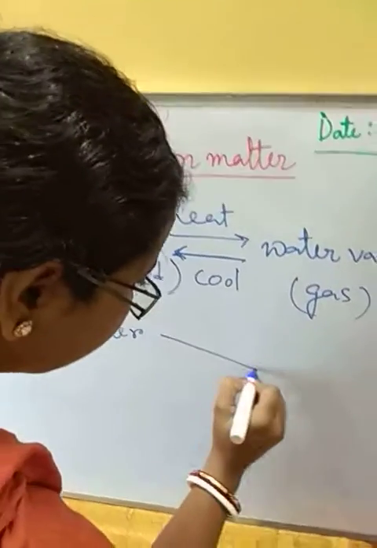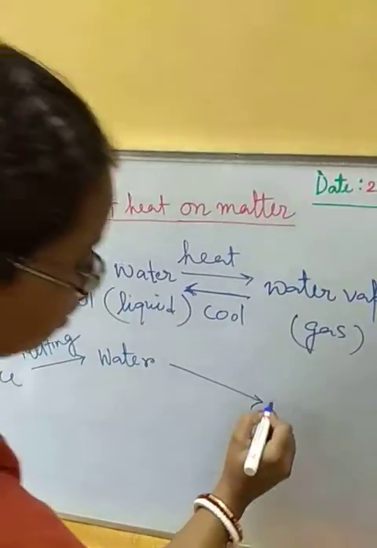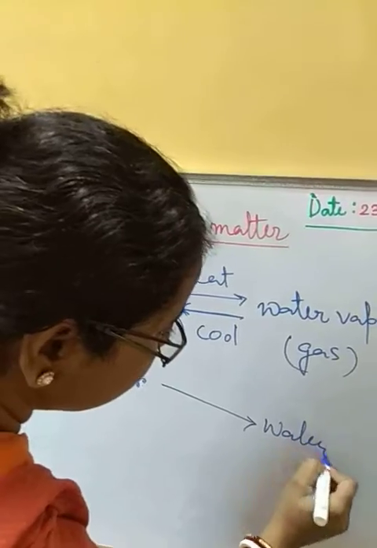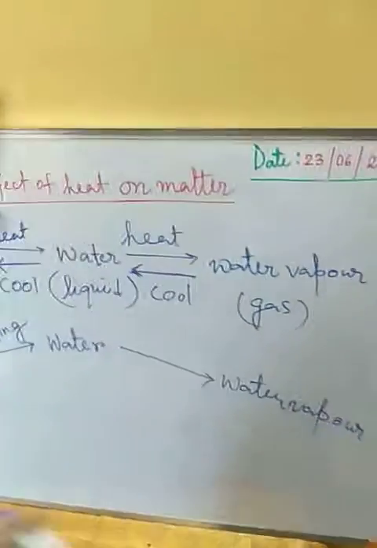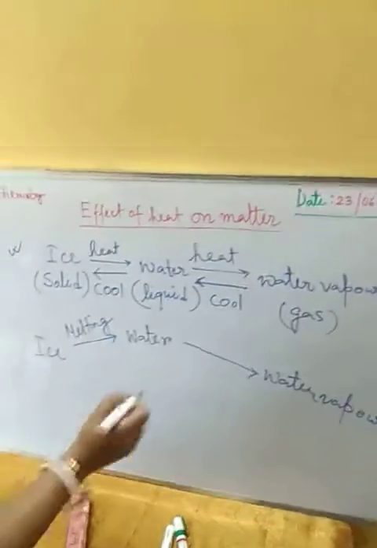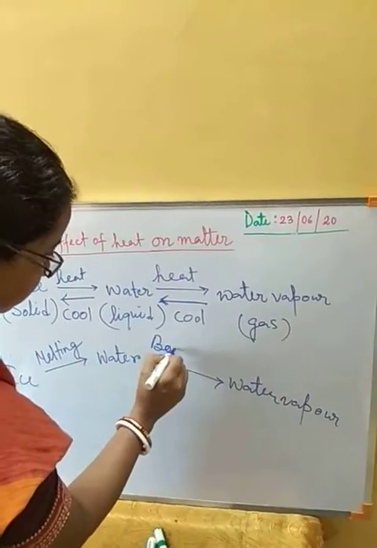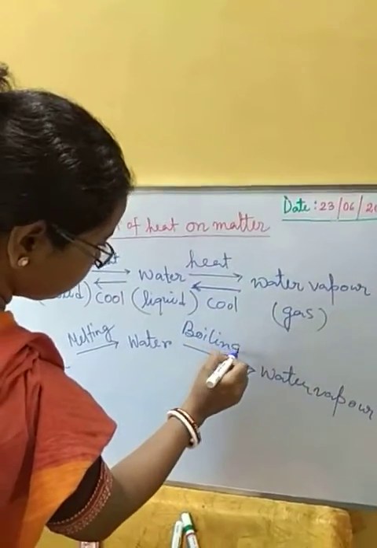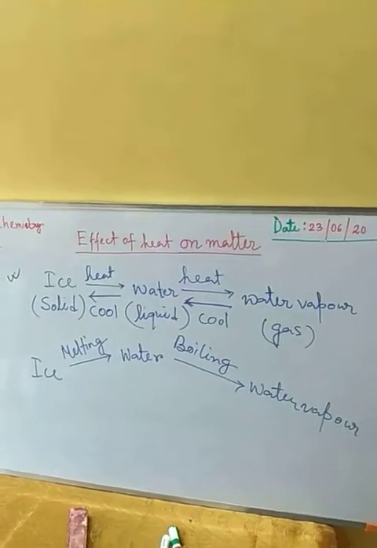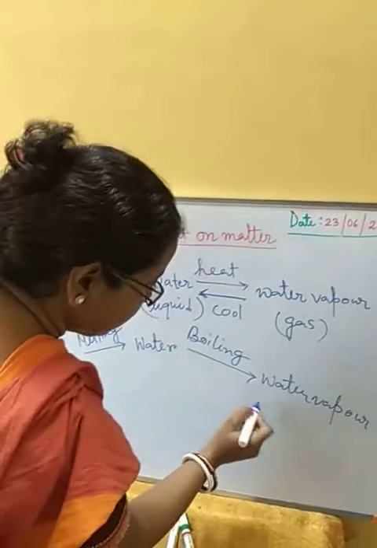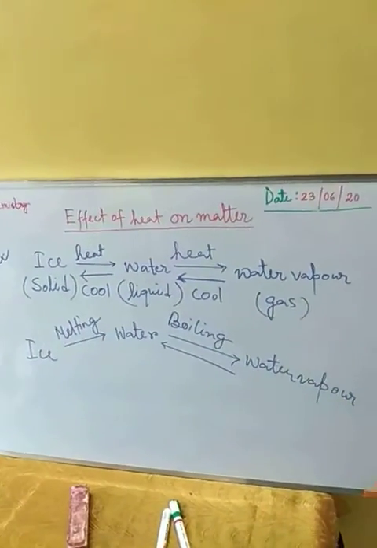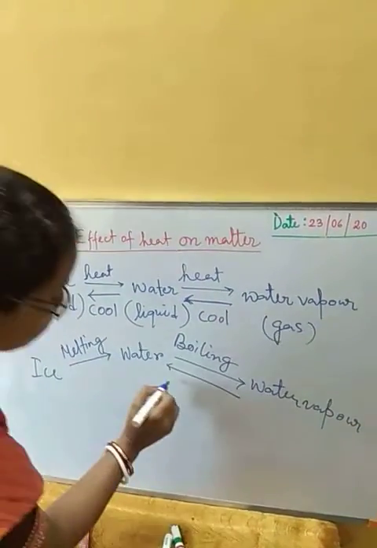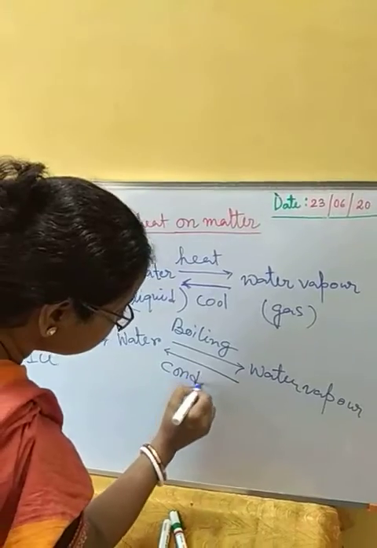And when we are going to get the water vapor from water, applying heat, this is called boiling, or evaporation also we can say. And from water vapor again we are getting the water by cooling it down. So this process is called condensation.